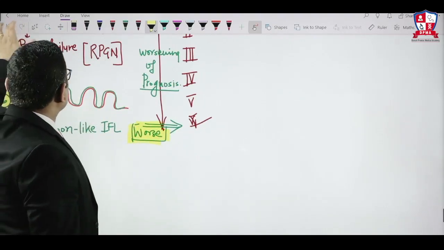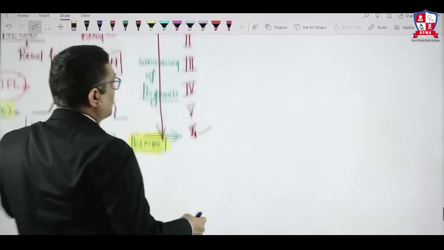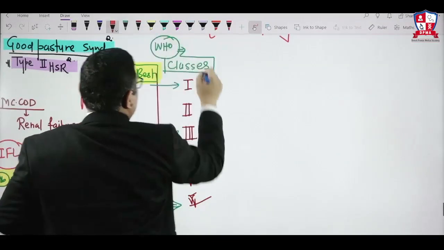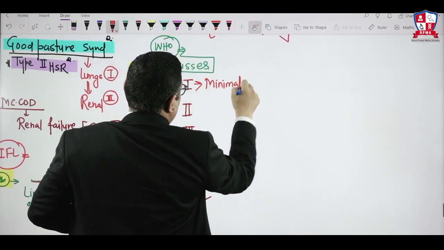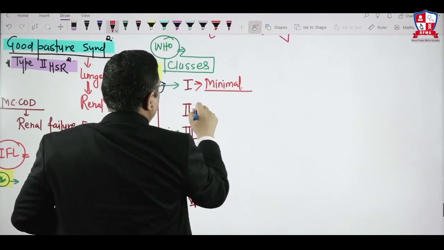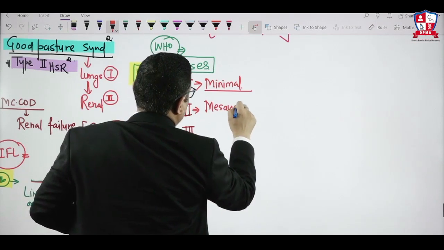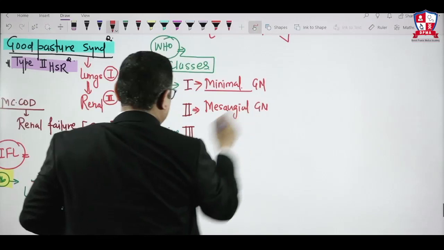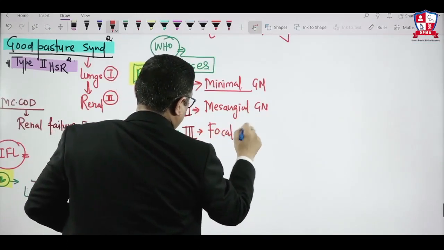So here, because these are immune complex mediated, what are the names? I'll just write their names in brief, right? Class 1 is called minimal disease. Second is called mesangial glomerulonephritis or mesangial disorders. Type 3 is focal glomerulonephritis.